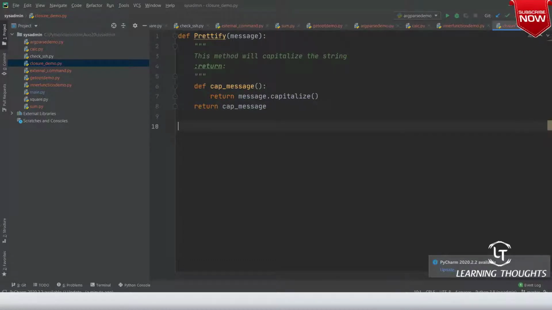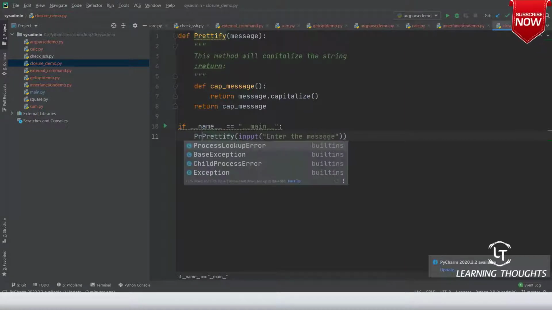Now I call this method: if __name__ is equal to __main__, I will call prettify of input, enter the message, and then print that.